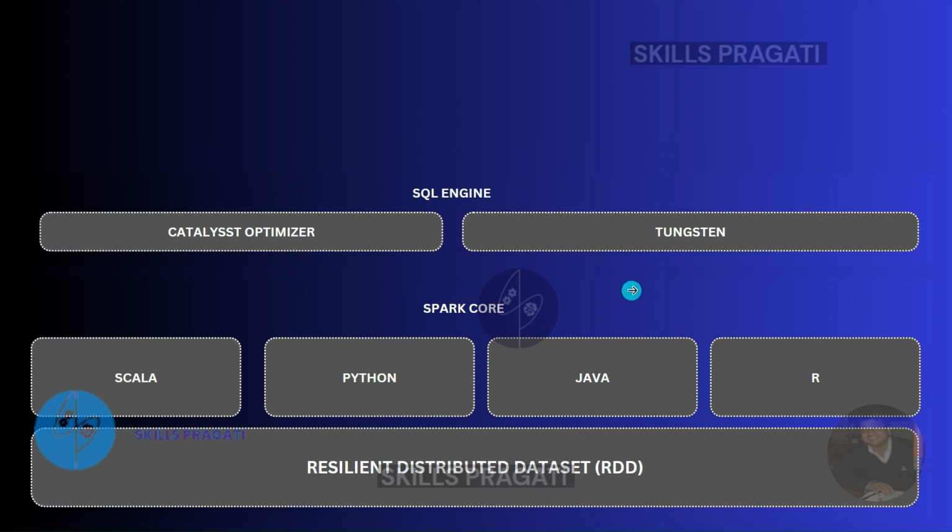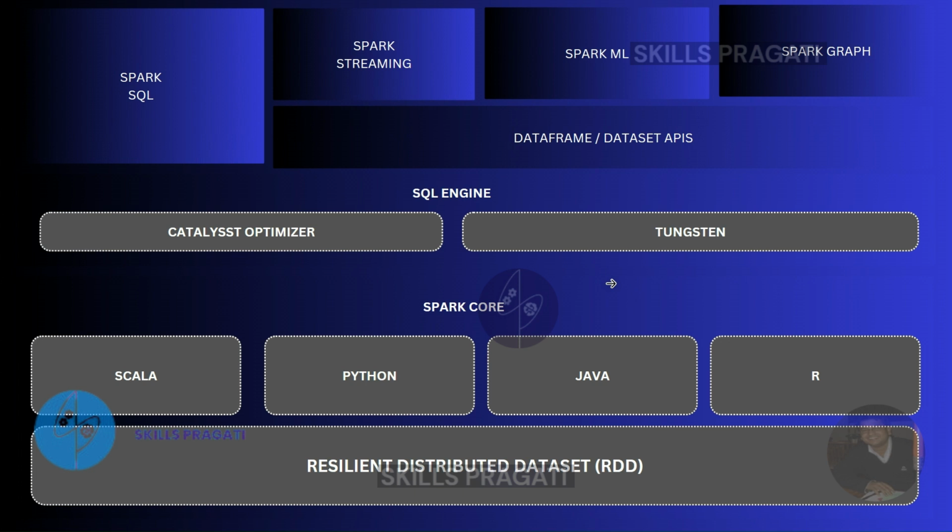The higher-level abstractions such as Spark SQL and the Dataset and DataFrame APIs make it easier to develop applications and also benefit from the optimizations from the SQL engine. So the recommended approach to develop applications in Spark nowadays is to use the higher-level APIs rather than the RDD API. The Dataset and DataFrame API can be invoked from any of the domain-specific languages such as Scala, Python, Java, or R.